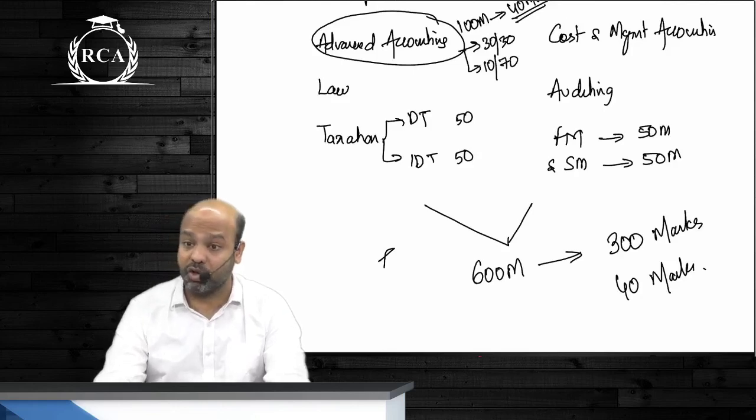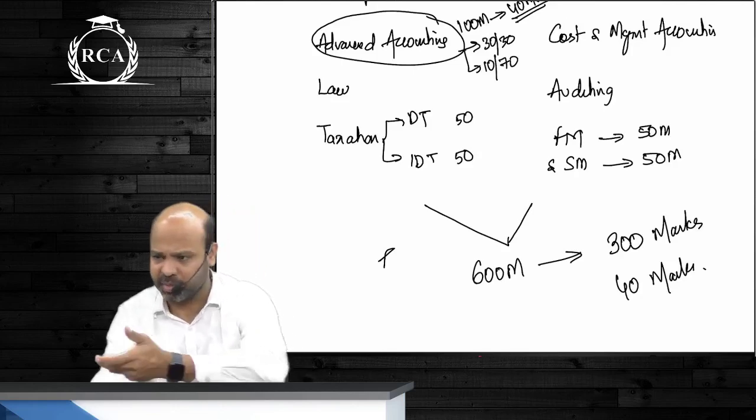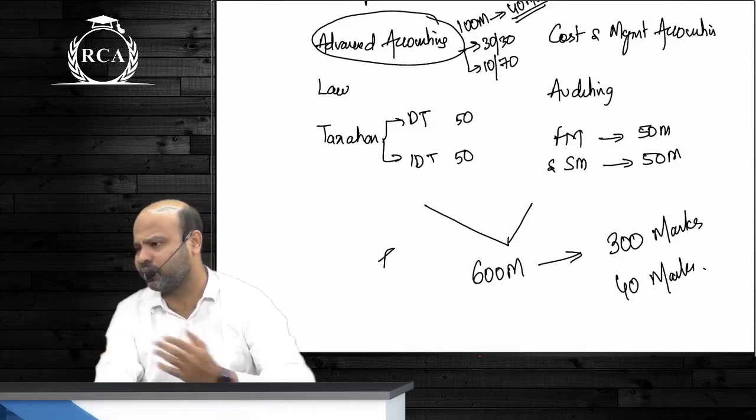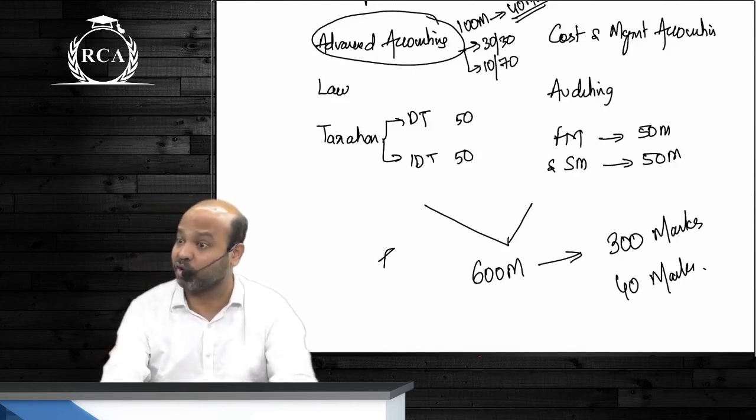The advantage of writing both the groups together. Here in CA intermediate, because there are 6 papers, they've divided it into groups. You can also clear one group and write the other group in the next attempt.